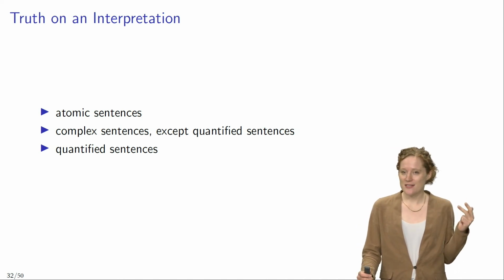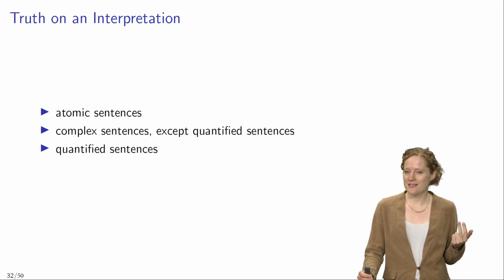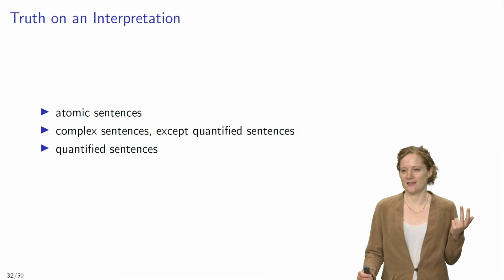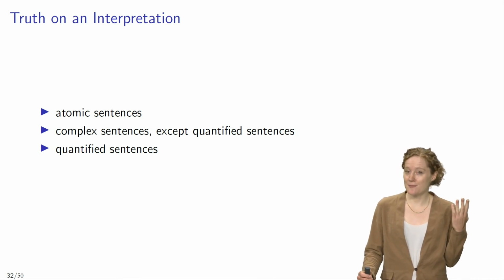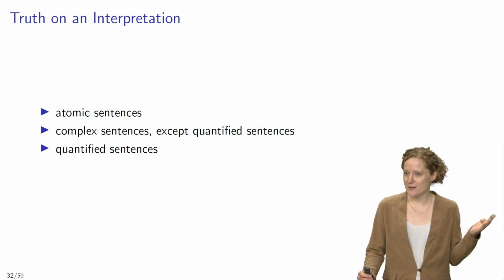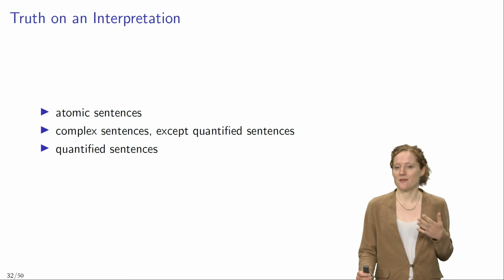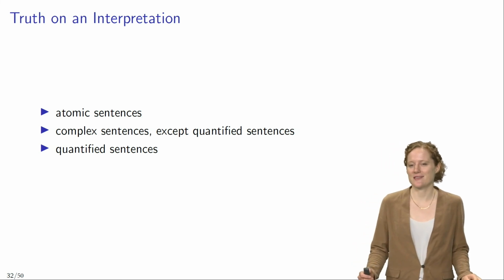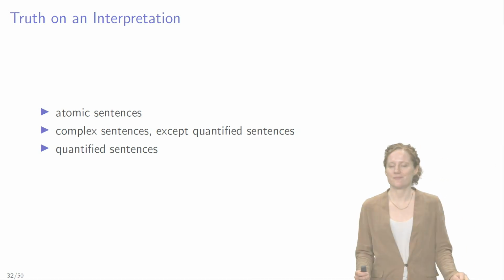And then in the third step, we are going to look at quantified sentences and what it takes for quantified sentences to be true on an interpretation. Now, the good news is that the first 2 steps here, atomic sentences and complex sentences, are pretty straightforward. The bad news is that the third step, when we discuss quantified sentences, is pretty complex. So let's see how that goes.